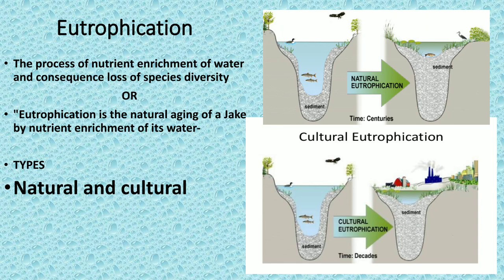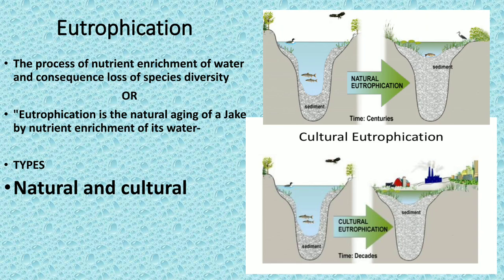Now let us discuss the definition. What happens here? In eutrophication, aging takes place. Whose aging? The lake or river ages. Once the aging takes place, the death of the fishes, zooplanktons, and phytoplanktons which are present inside the water also takes place.